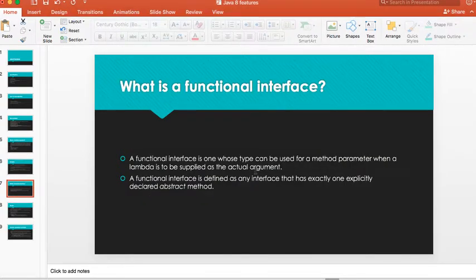So what is a functional interface? As we discussed, a functional interface is nothing but an interface which has only one method. A functional interface is defined as any interface that has exactly one explicitly declared abstract method. A functional interface is one whose type can be used for a method parameter when a lambda is to be supplied as an actual argument.